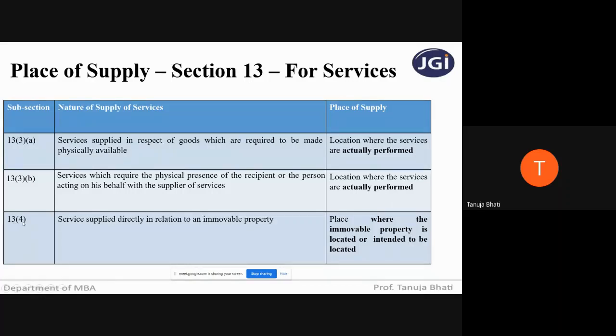Next, section 13, subsection 4, services supplied directly in relation to an immovable property. So students, in these cases I'm talking about, either the recipient or the supplier is located outside India. When any service is supplied directly in relation to an immovable property, the place where the immovable property is located or intended to be located will be the place of supply. So in case of services in relation to an immovable property, always remember the place of supply will be where the immovable property is located or is intended to be located.